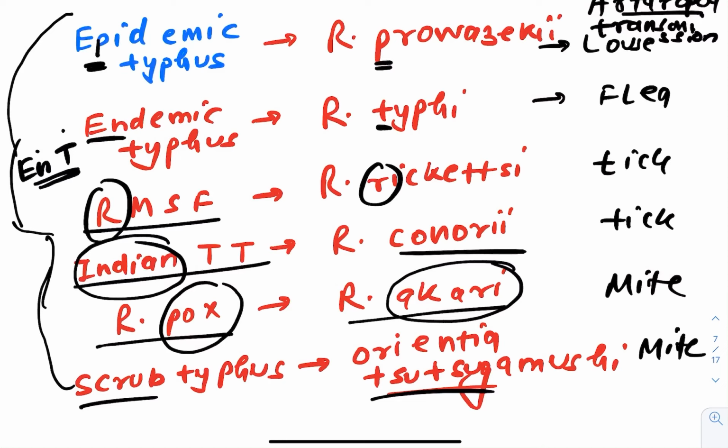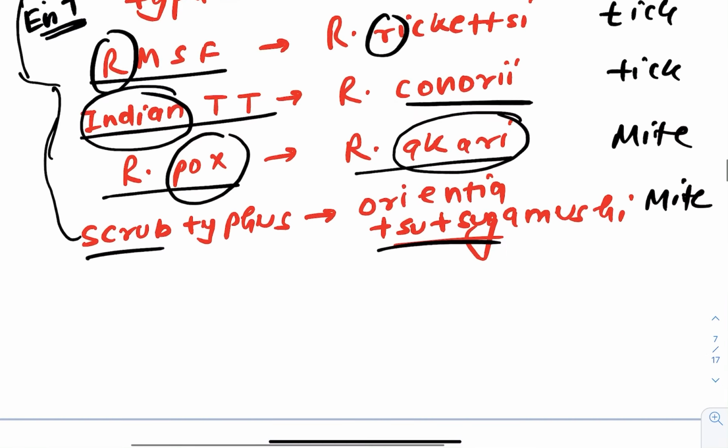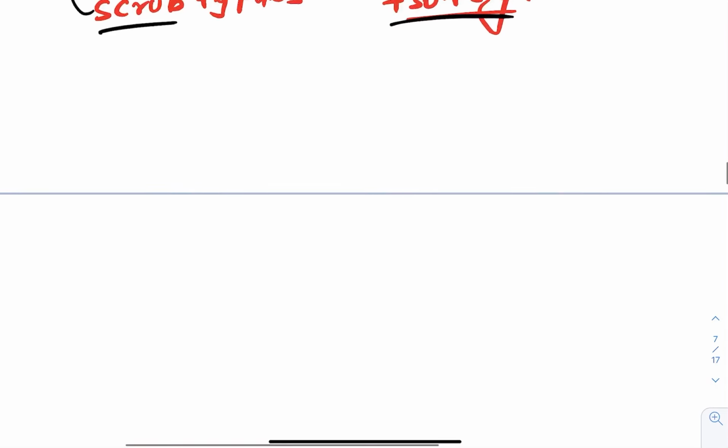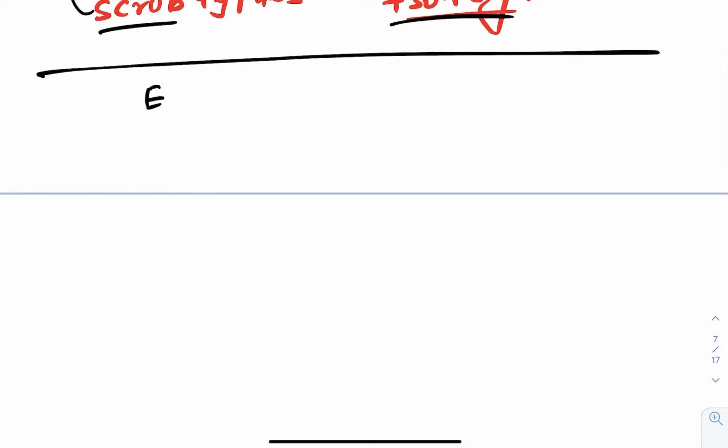Okay, I find this opportunity to tell you something about Ehrlichia also, because you guys remain confused regarding that particular organism, Ehrlichiosis.